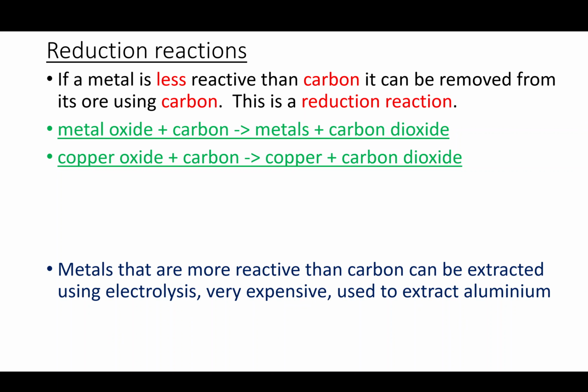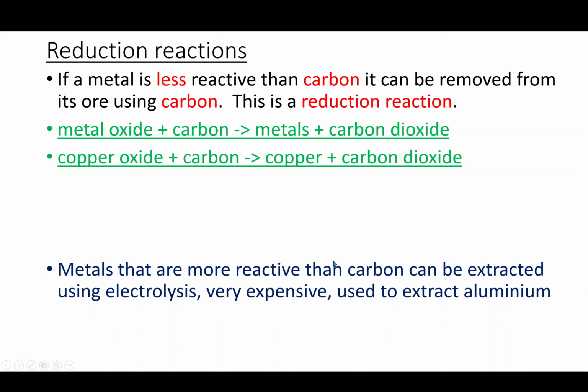Now, if a metal is less reactive than carbon, it can be removed from its ore using carbon, and that's an example of a reduction reaction. So something like iron oxide and carbon would create iron and carbon dioxide, or copper oxide and carbon would create copper and carbon dioxide. The idea is the carbon is displacing the oxygen from the compound.